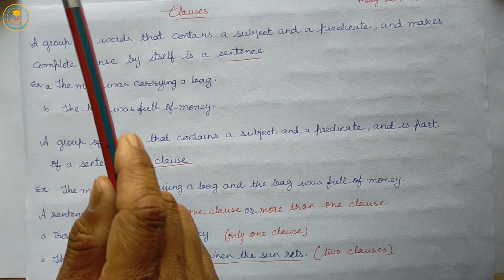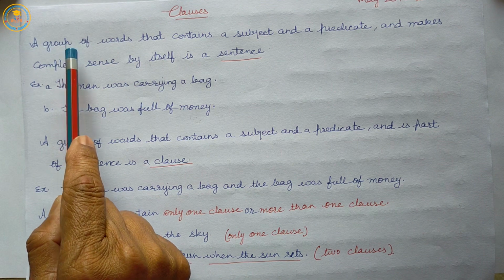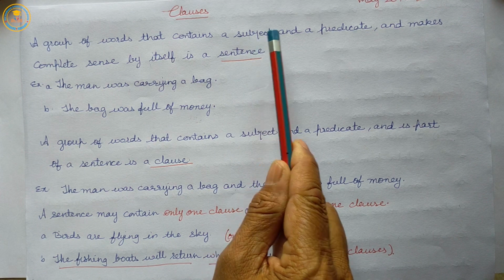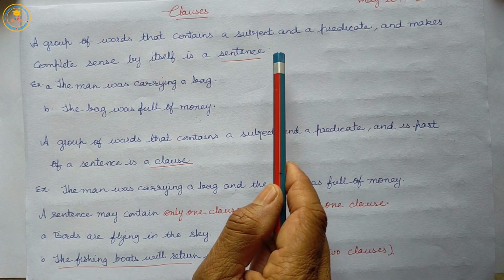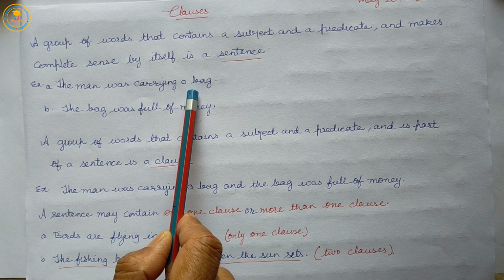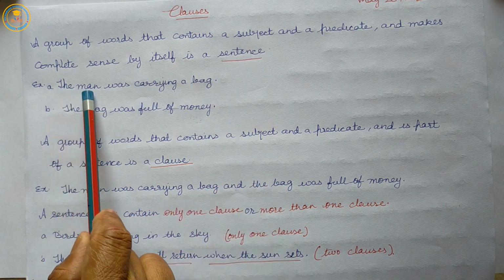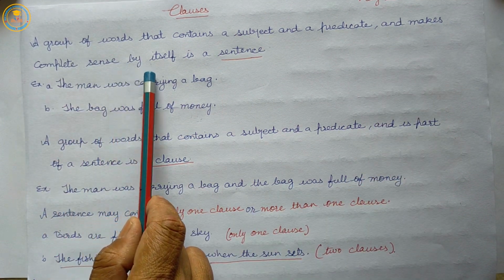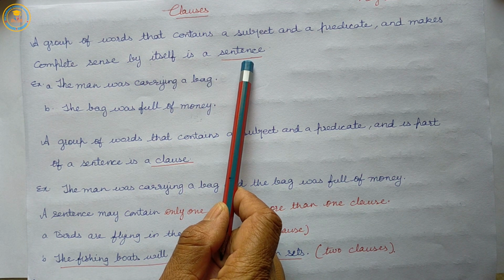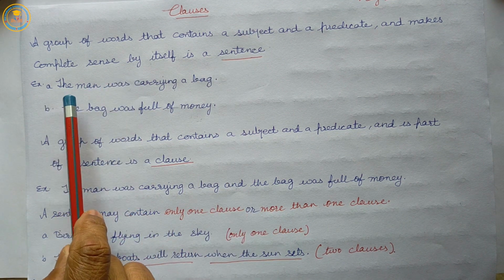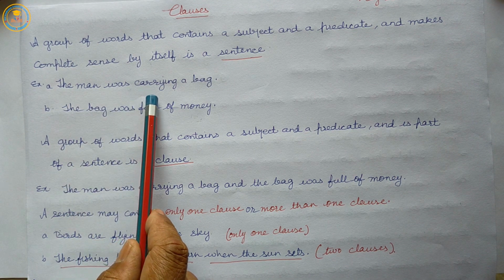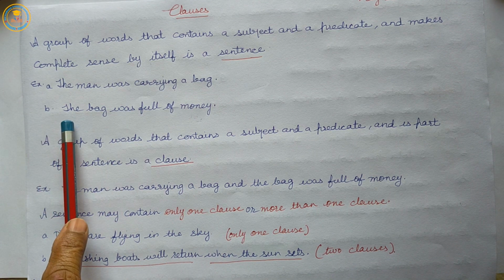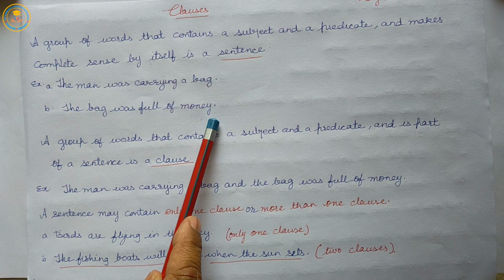So, a sentence is a group of words that contains a subject and a predicate and makes complete sense by itself. The man was carrying a bag. The bag was full of money.